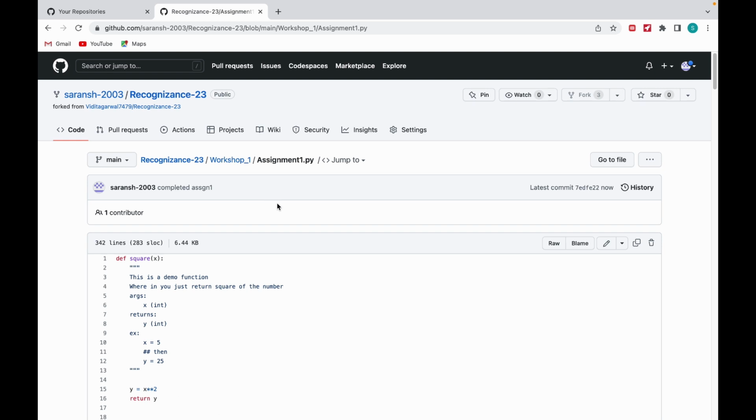Now how to submit the file? You have completed the assignment, you have edited the functions. How to submit the assignment?